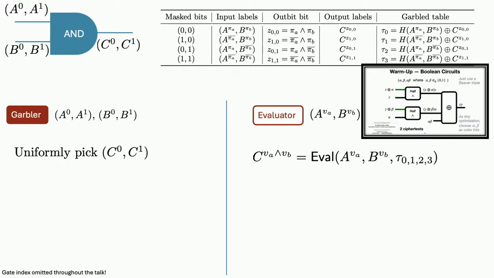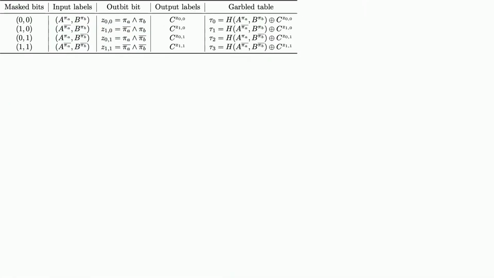Now our first step in obtaining the final protocol is to apply the garbled row reduction. Since all the output labels are picked uniformly, now we are not going to pick them uniformly. We are going to pick C Z00, one of the labels, such that the first row equals 0. That's one of the celebrated results.